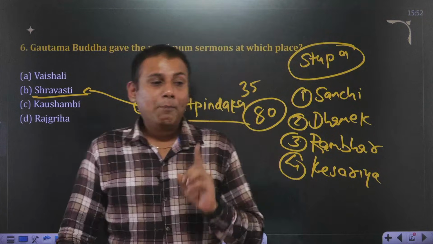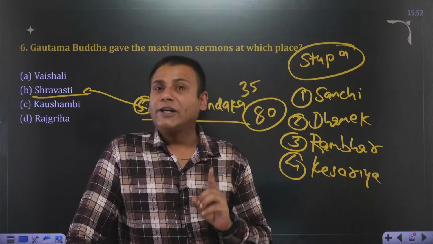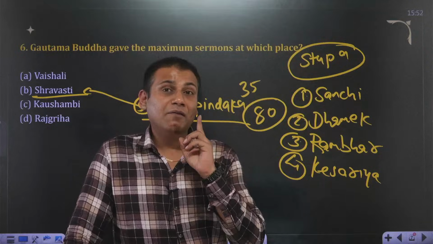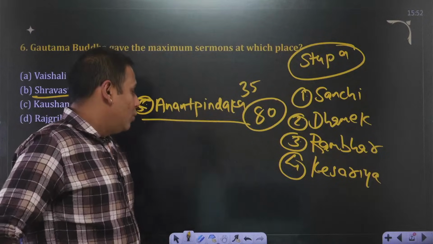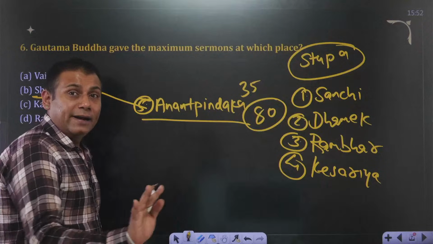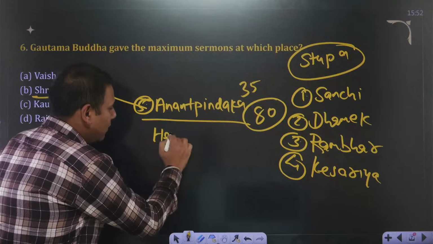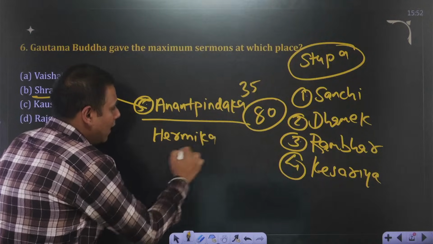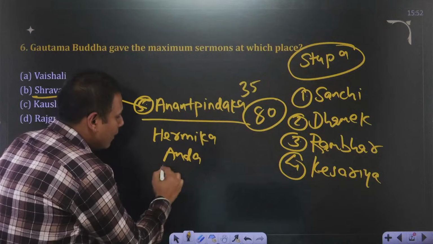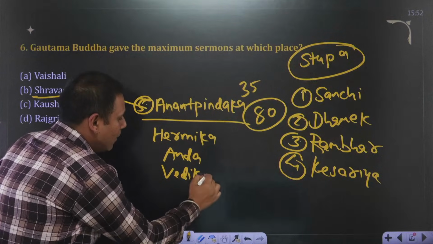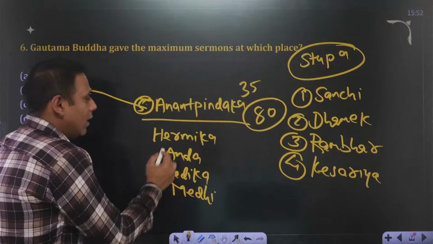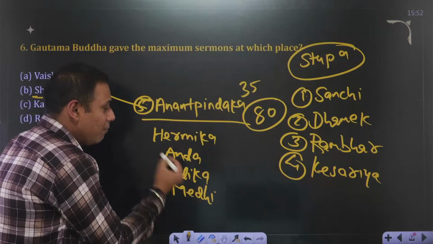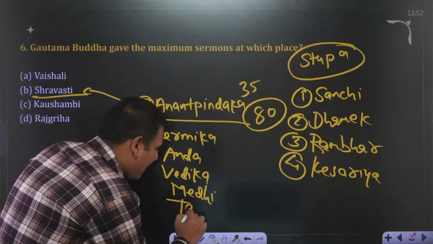Apart from this, the terminologies related to stupa architecture are very, very important. Just go through the basic terminology, such as Harmika, Anda, Vedika, Medhi, Tabena.